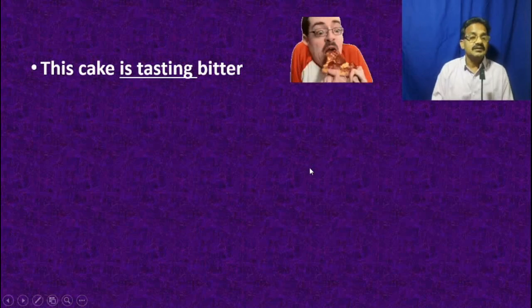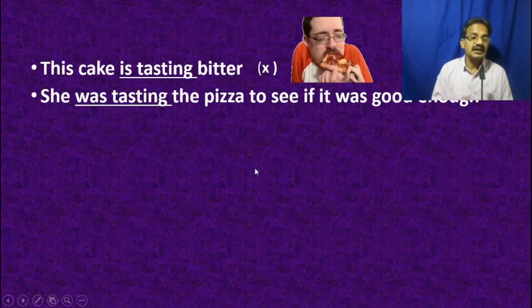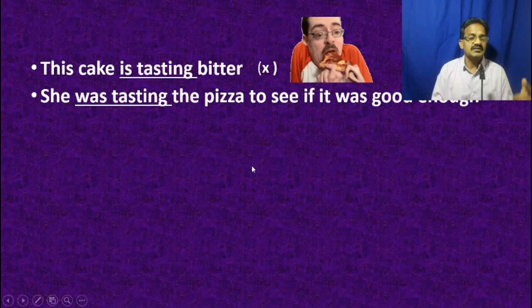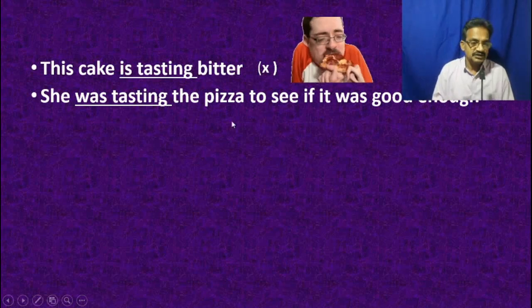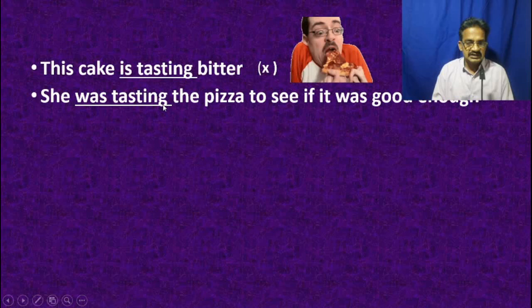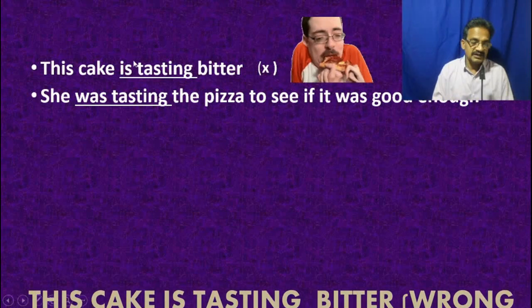"This cake is tasting bitter." Tasting is used as sensory perception, whereas in the second sentence, "She was tasting the pizza to see if it was good enough," tasting is the action of taste, so that there is progress in the action and physical involvement is there. In the first sentence there is no physical involvement, so the first sentence is wrong.